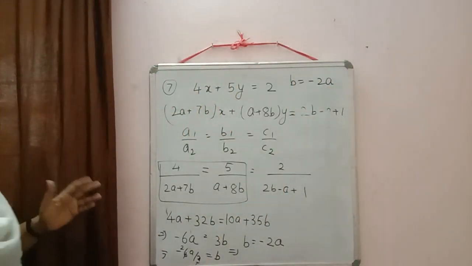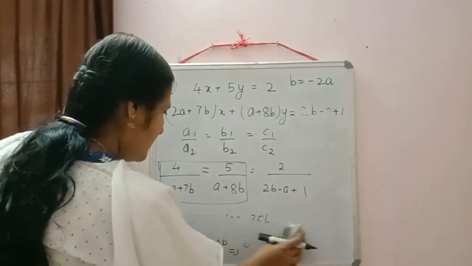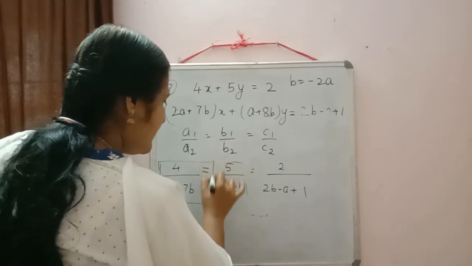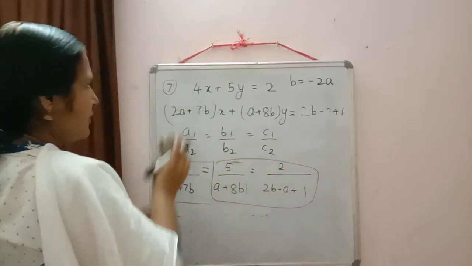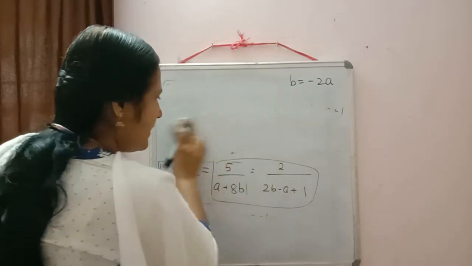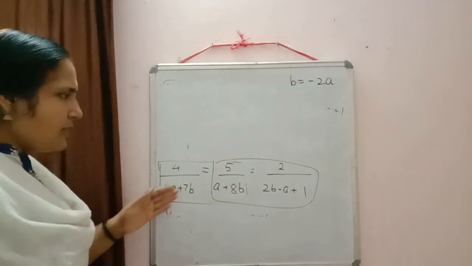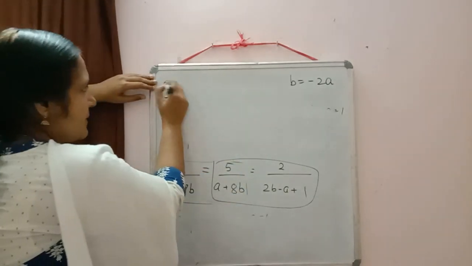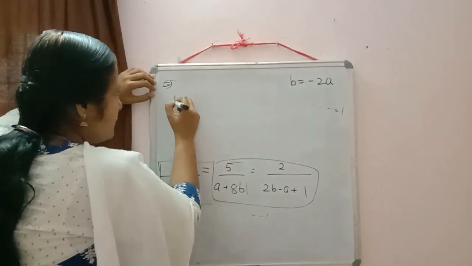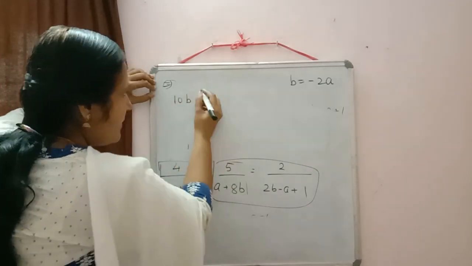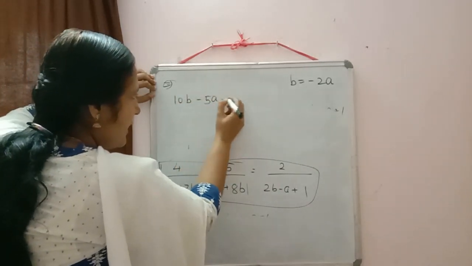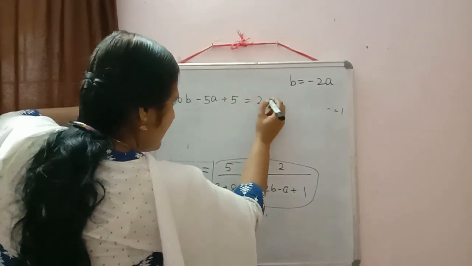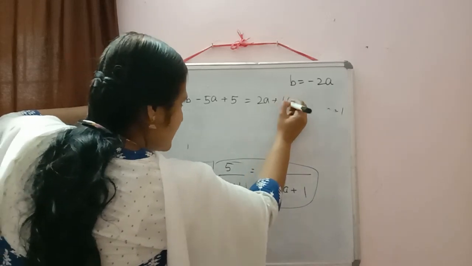Now which one can we equate? All are the same only. So can I equate second and third? Equating second and third. Whatever you do, you have to write some steps there. So it depends on us. If you want, you can equate first and third also. So now we'll do the cross multiplication. It will be equal to 5 2s are 10b minus 5a plus 5 is equal to 2a plus 2 8s are 16b.